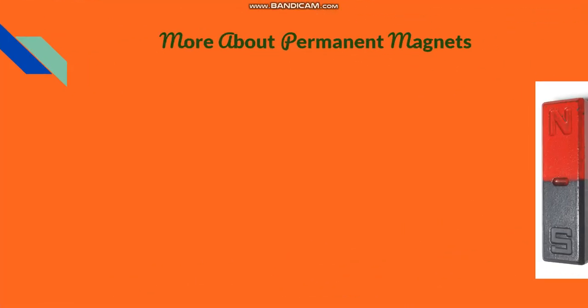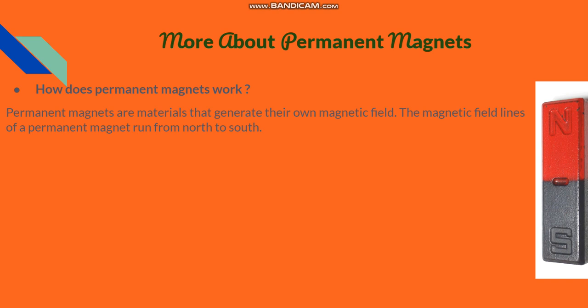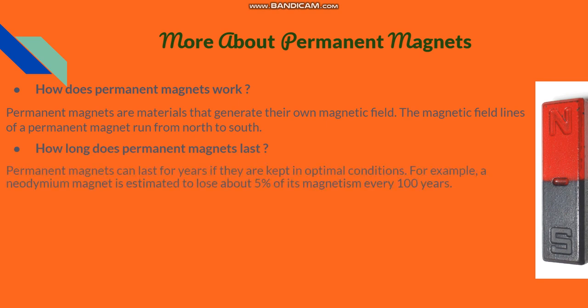More about permanent magnets. How does permanent magnets work? Permanent magnets are materials that generate their own magnetic field. The field lines of a permanent magnet run from north to south. How long does permanent magnets last? Permanent magnets can last for years if they are kept in optimal conditions. For example, a neodymium magnet is estimated to lose about 5% of its magnetism every 100 years.